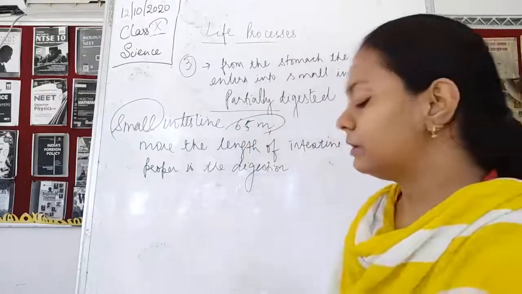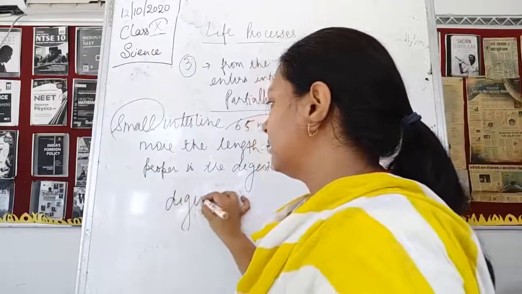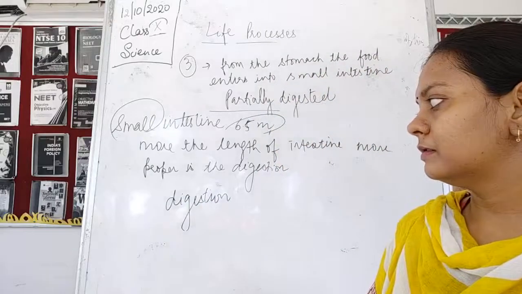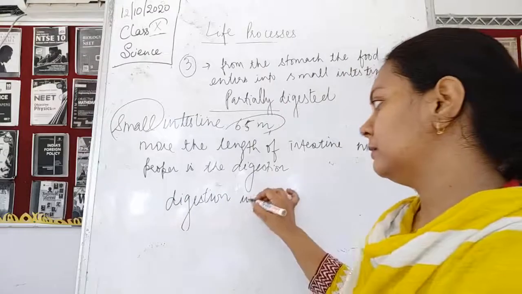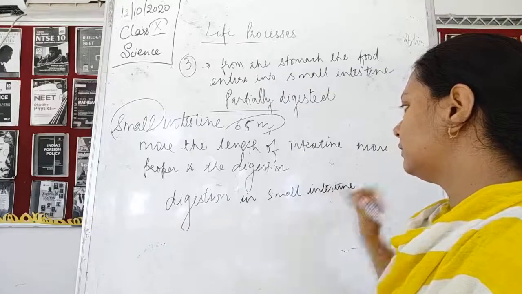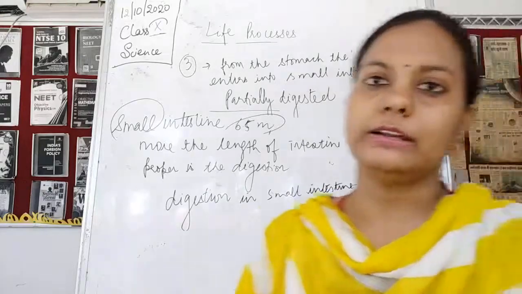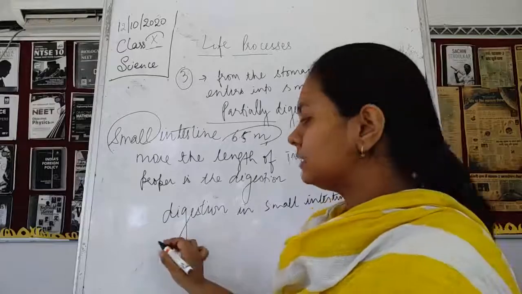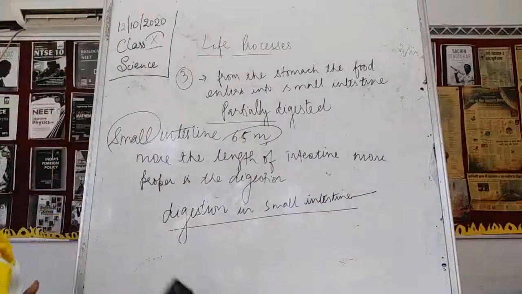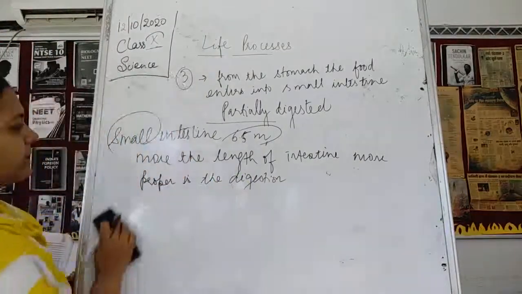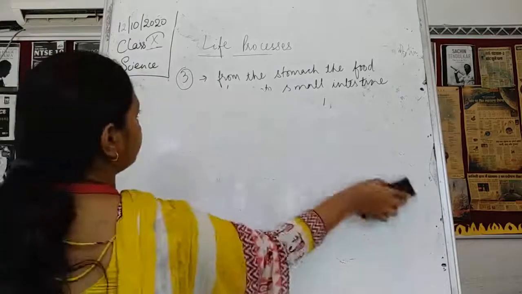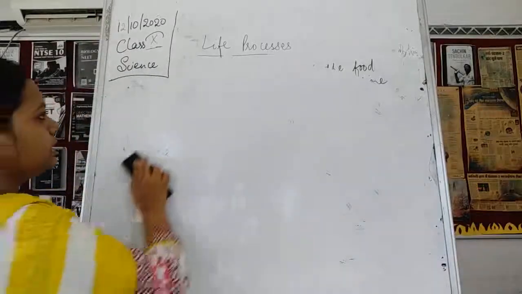So we'll study how the food is getting digested in the small intestine, children. We have to start with digestion in the small intestine. Now we will see what kind of structures are present in the small intestine and how the digestion is going to take place in it. That is the next topic.